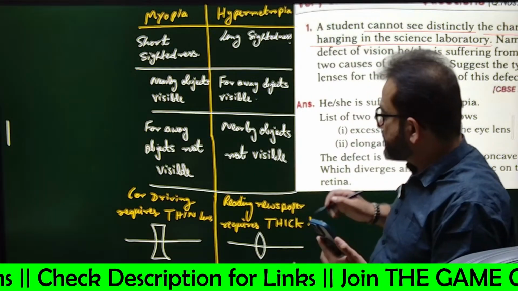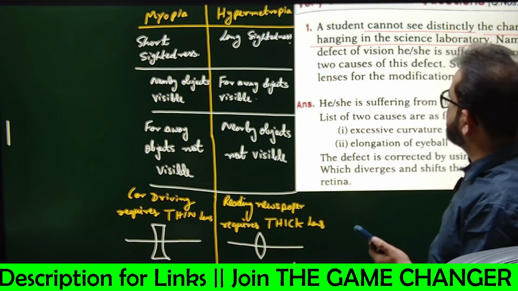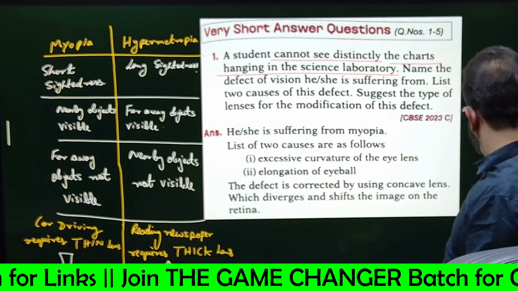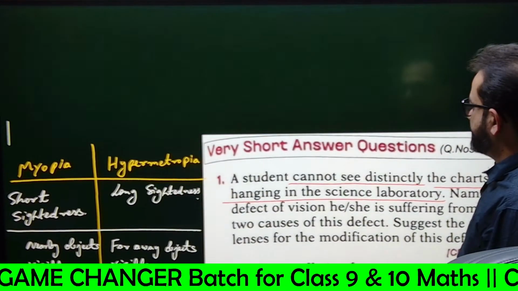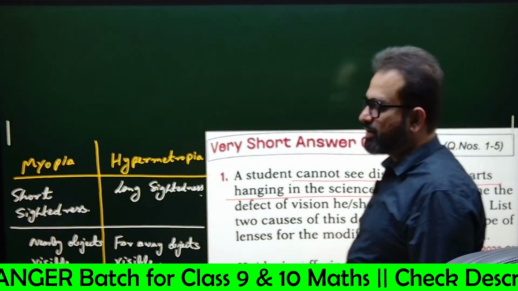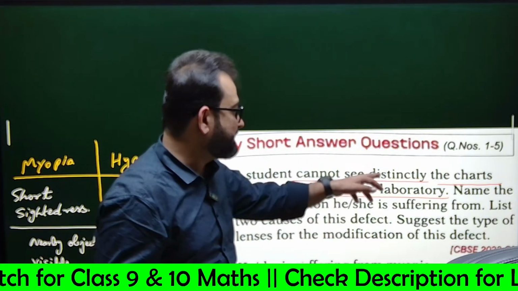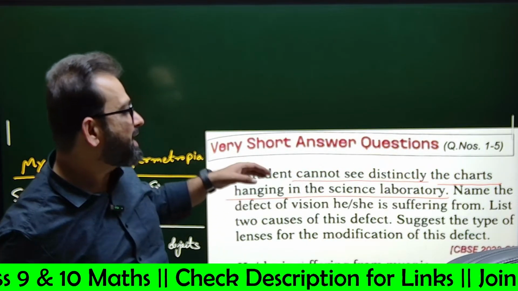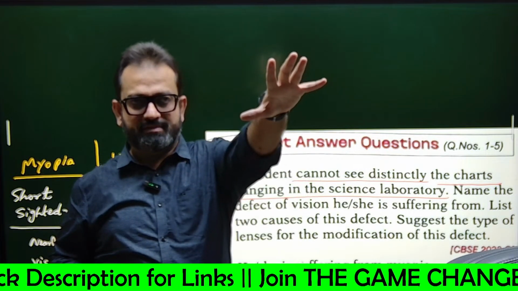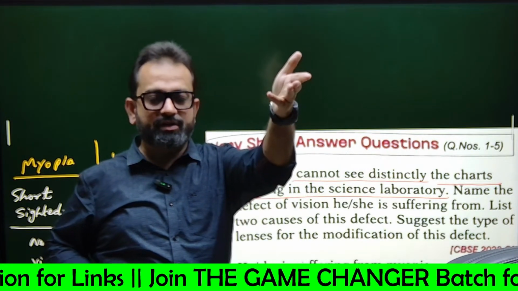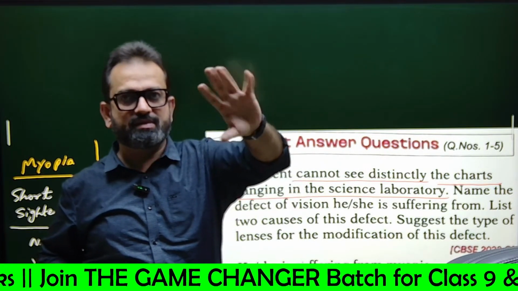Okay. So if I ask you to use these concepts for this question: a student cannot see distinctly the charts hanging in the science laboratory. The charts have small words written on them and are at a far distance.